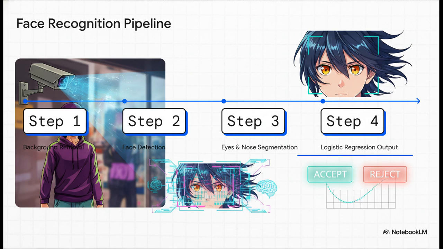It uses a sequence. Step 1, it removes the background. Step 2, it detects a face. Step 3, it segments the eyes and nose. Step 4, a logistic regression makes the final call. Visualizing this pipeline is absolutely crucial because a final output error could have originated anywhere along that entire chain.